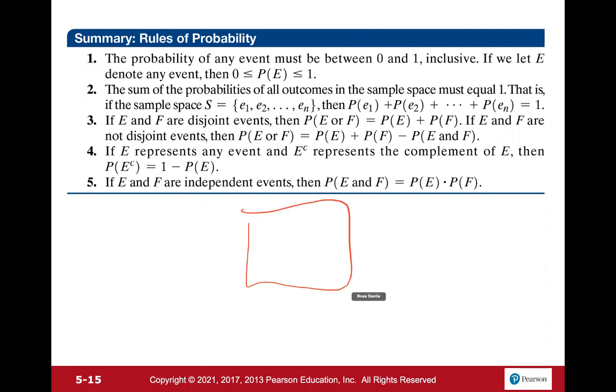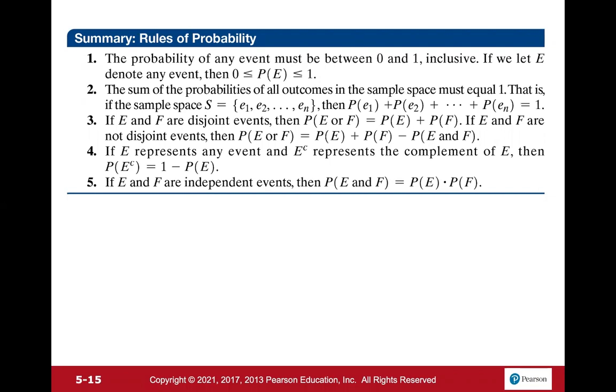Third, if E and F are disjoint events, then, so remember, disjoint events is different from independent. Disjoint is our sample space, and we have two disjoint. Not one value falls into both of the categories. So if event F and E are disjoint events, then the probability of E or F is equal to the probability of E plus the probability of F.